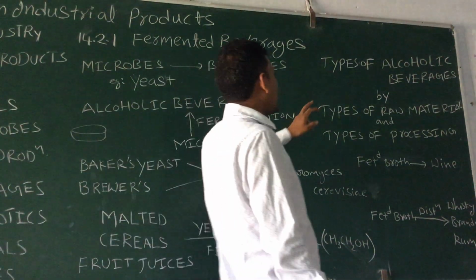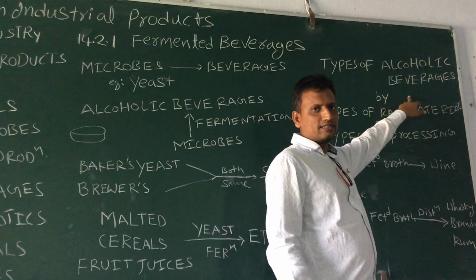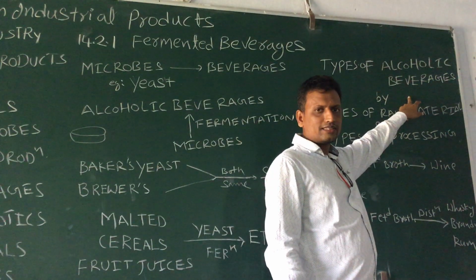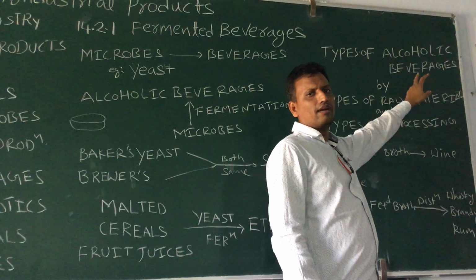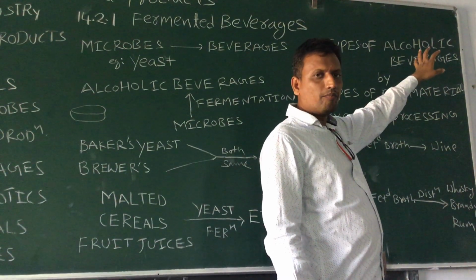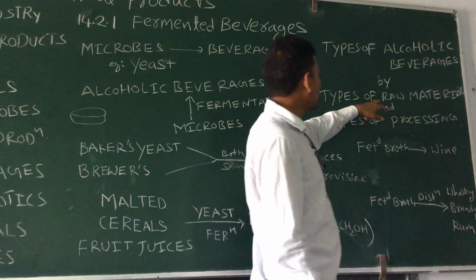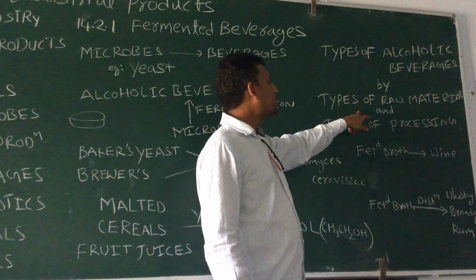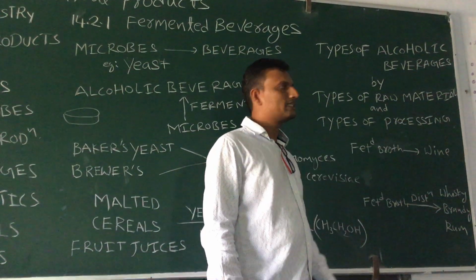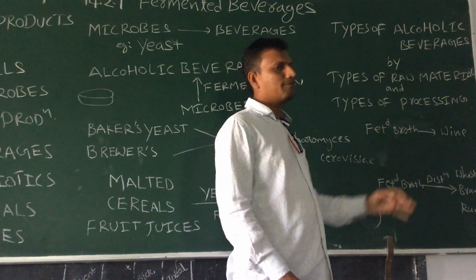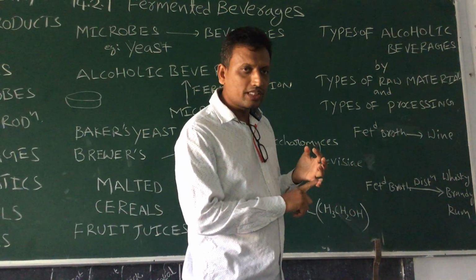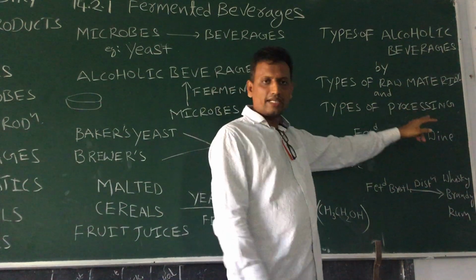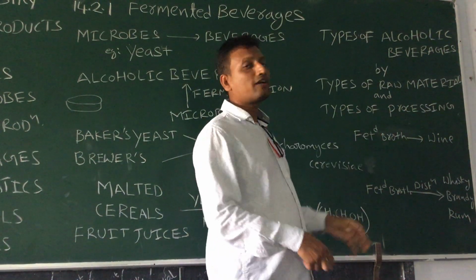Let us see the types of alcoholic beverages. Whether it is whiskey, brandy, rum, wine or beer, they are types of alcoholic beverages produced by using different types of raw materials and different types of processing.